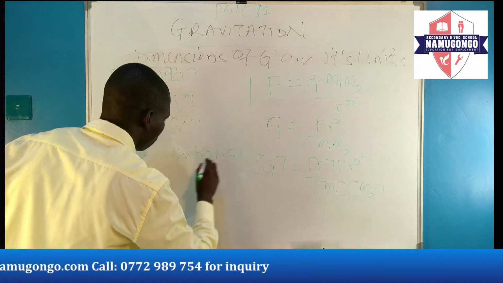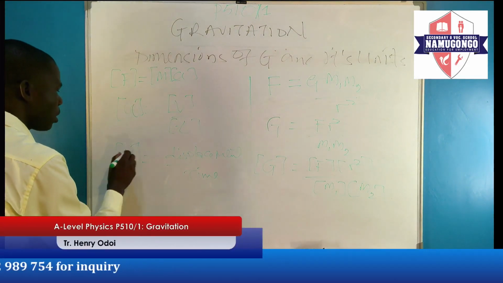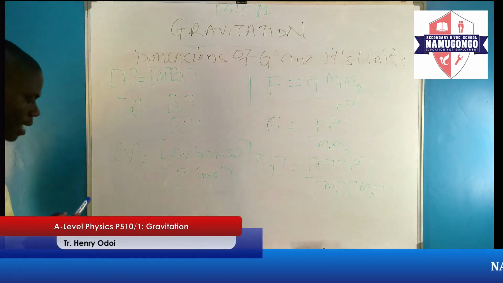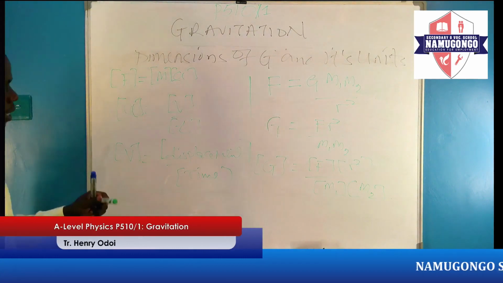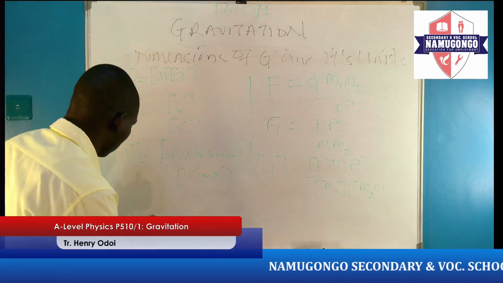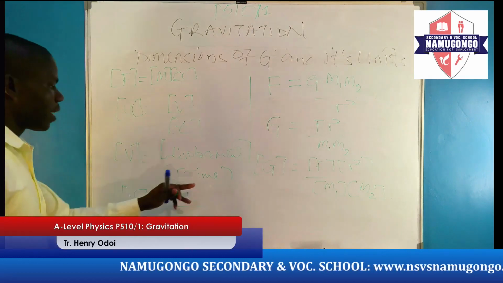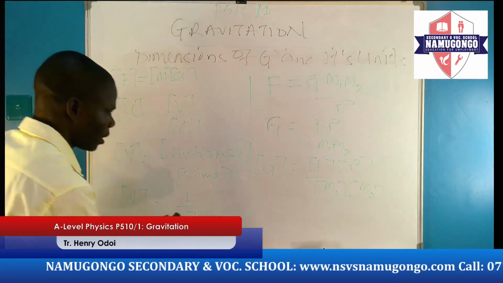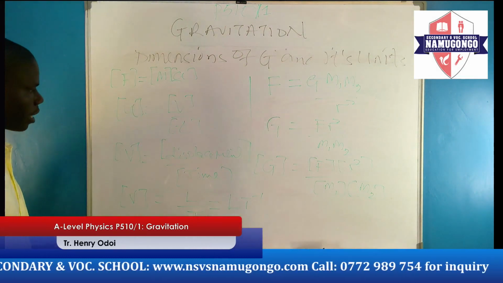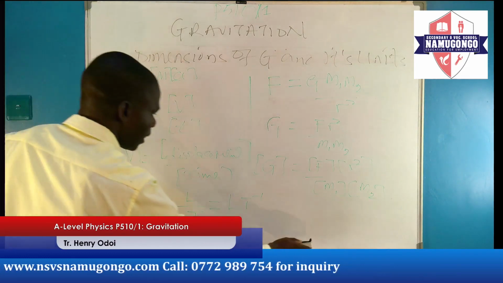And also velocity is displacement over time, the rate of change of displacement with the time. So dimension of velocity will be the same as dimension of displacement divided by dimension of time. Displacement is the same as the distance, which is length. So dimension of velocity will be capital L all over dimension of time, which is capital T. This one gives us L T power negative 1. And we can substitute it here now.